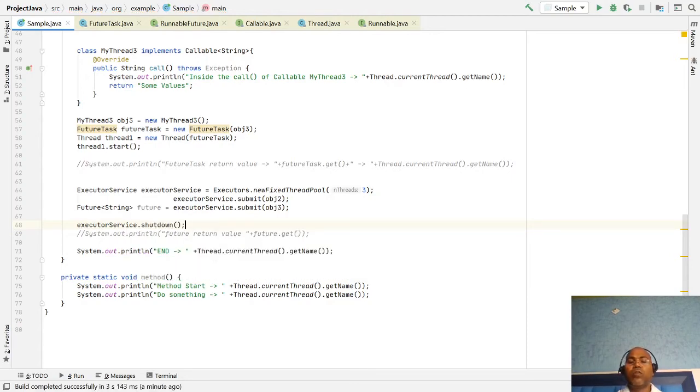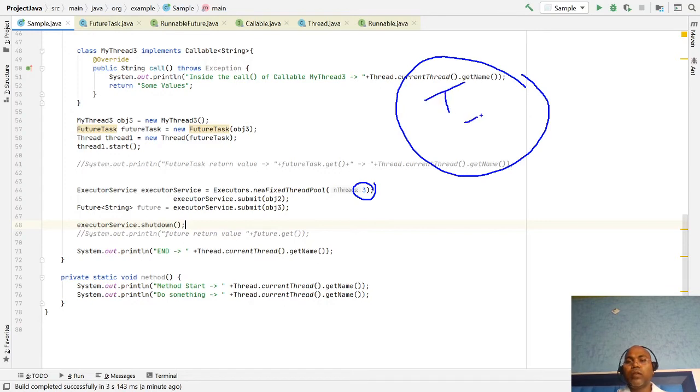Just invoke shutdown so that all the pools are closed. Because you notice that these three threads, T1, T2, and T3, are created in a pool of three threads. Jobs and tasks are submitted in a queue.